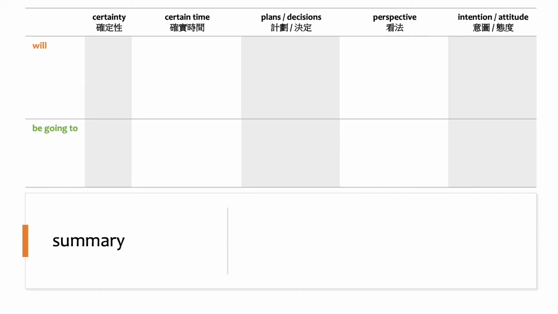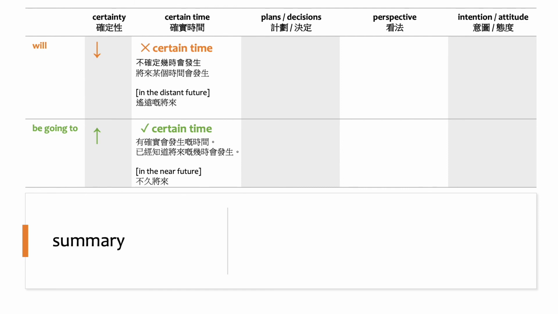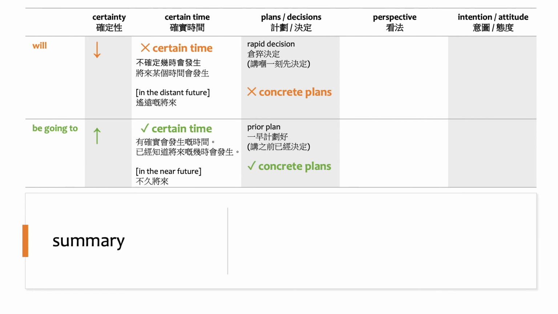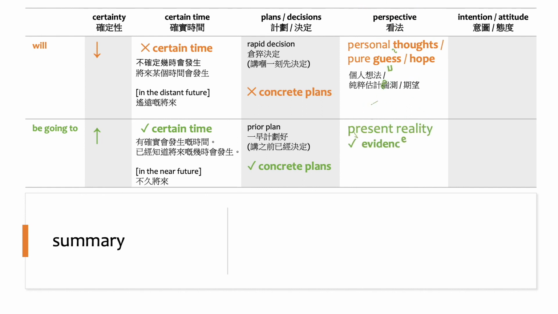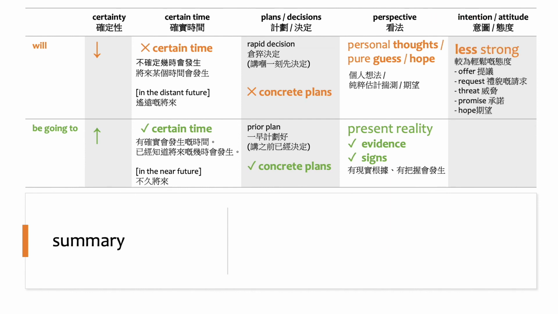Summary. When you use will, you are less sure about it. If you're using be going to, you are more certain. So you have no certain time for will. You have certain time for be going to. And for plans and decision, there's no concrete plans for will, but concrete plans for be going to. You know when you will do them. And will is more about personal thoughts and pure guess and also hope. But be going to is more about the present reality. When you have some evidence or signs, you will use be going to. Your intention is less strong if you use will. Of course, it's stronger if you use be going to.